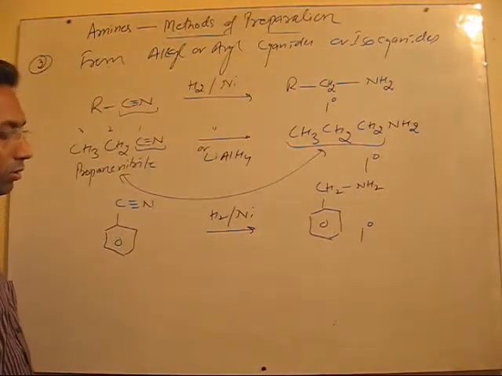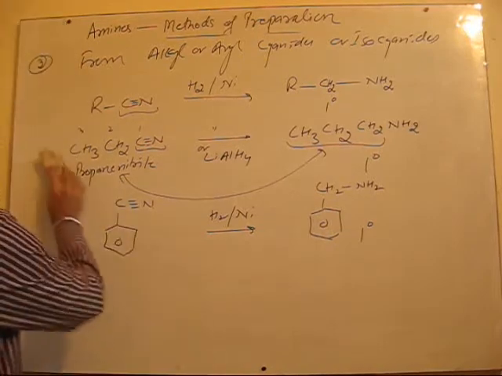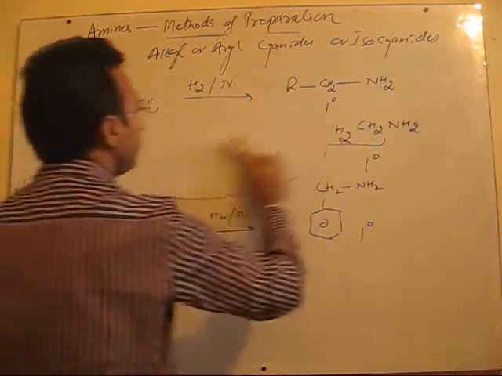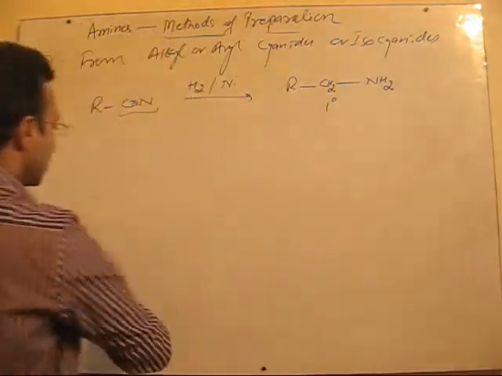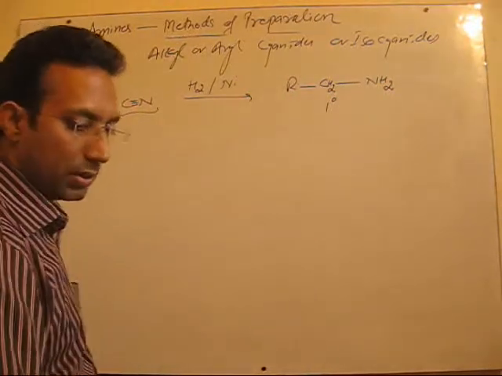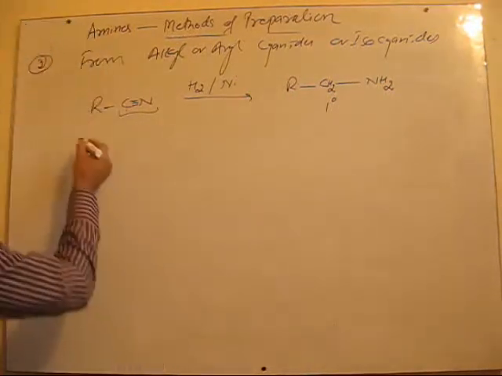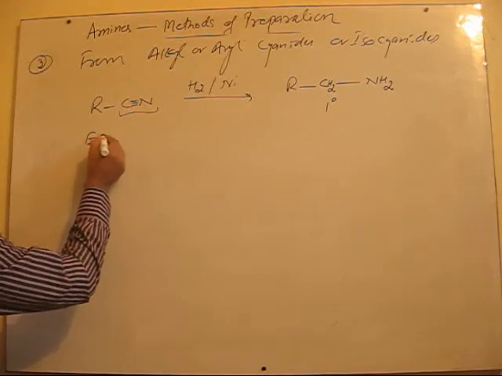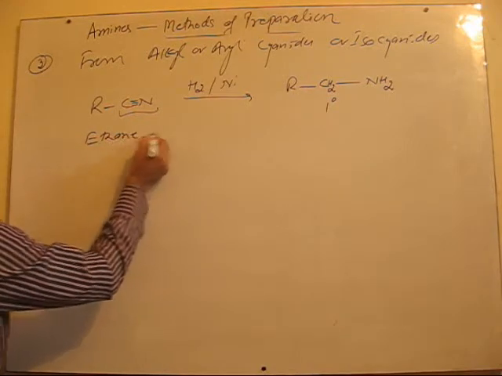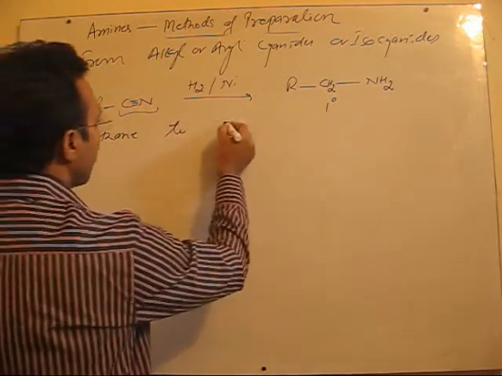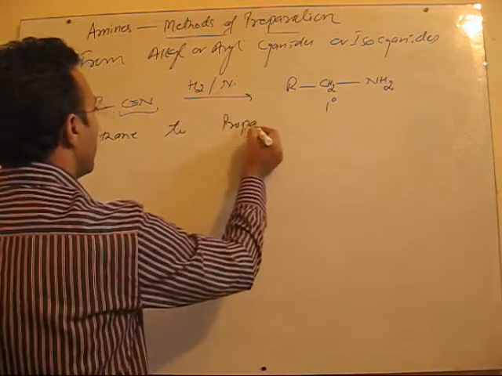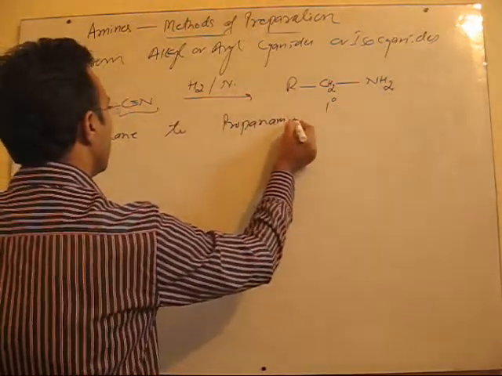Fine. Let me do one application of this reaction in conversions. The cyanide group is also very important in conversions. Suppose you get a conversion from ethane to propanamine. Very simple, very important.